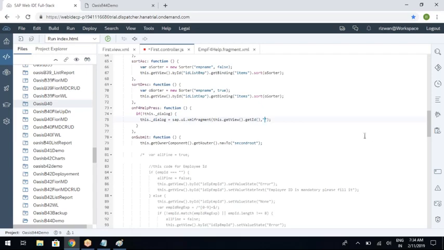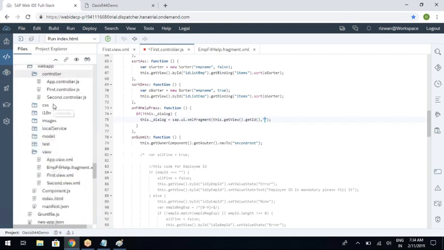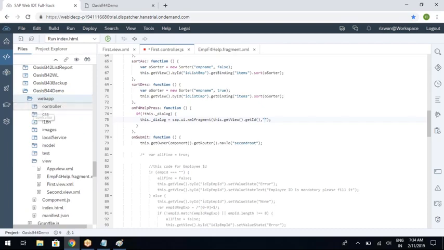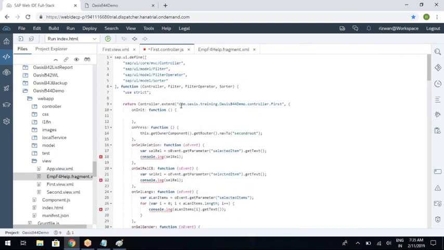The second parameter is the path to the fragment. The path to the fragment is webapp folder dot view dot emp f4help, emp f4help. So this is the path to the fragment. So let me start writing com.oasis, dot, till here.